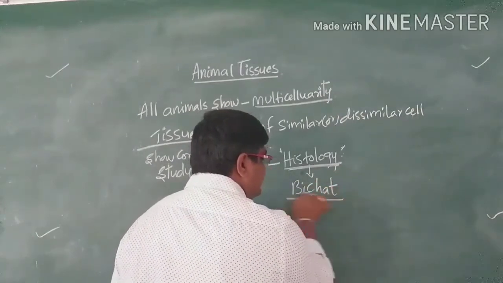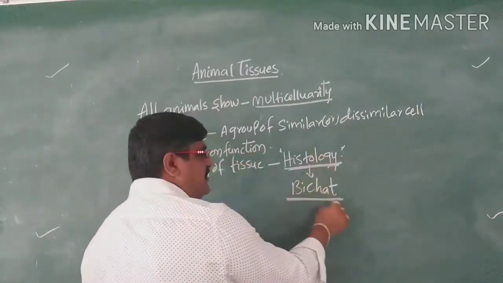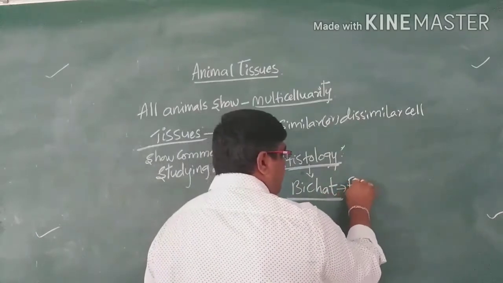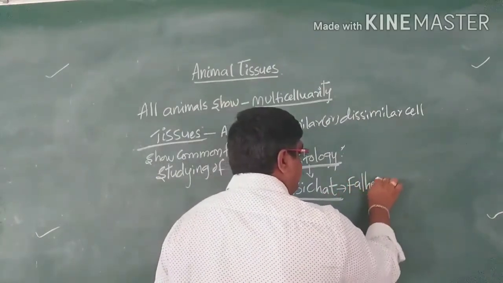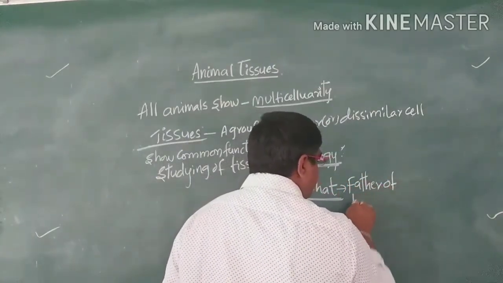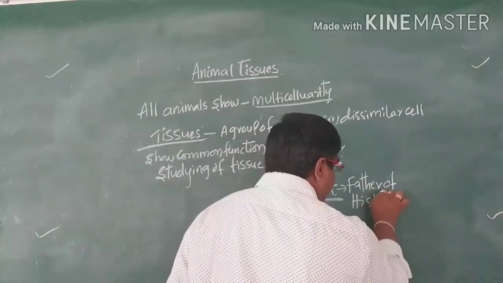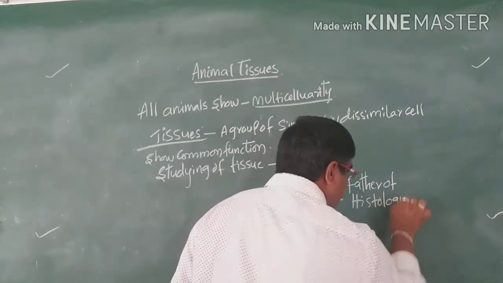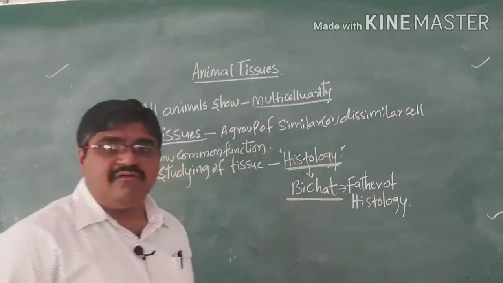Bichat is the scientist who is called the father of histology.